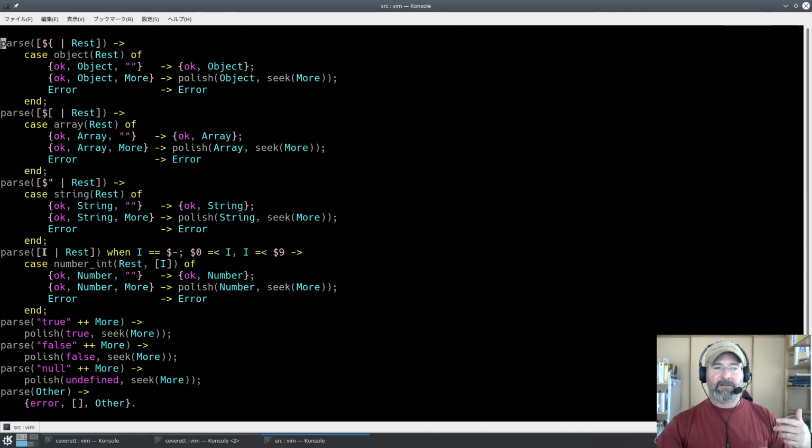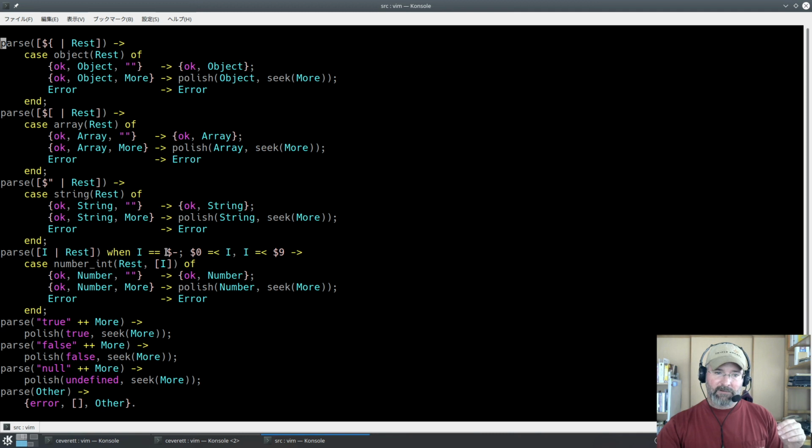Now here we've actually got a guard, right? So this is mixed together. We're doing direct matching here over specific values, then we're assigning I as a variable that we're going to use temporarily here.